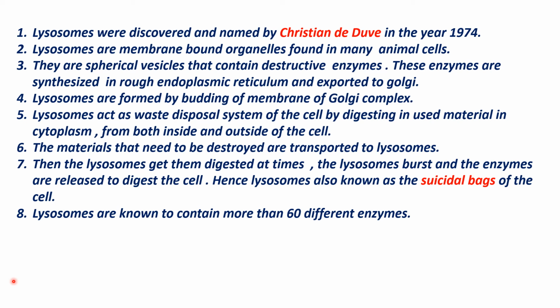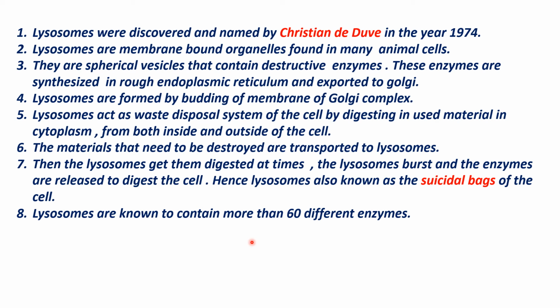So lysosomes are formed by budding of the membrane of the Golgi complex. See, these lysosomes do not roam inside the cell to collect the waste, right? The waste which has to be destroyed can be sent to the lysosome.